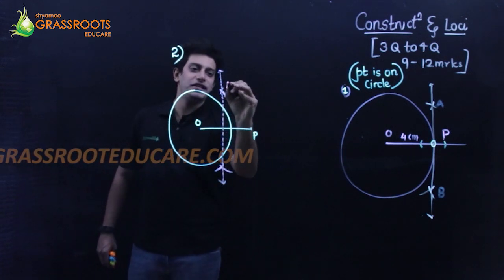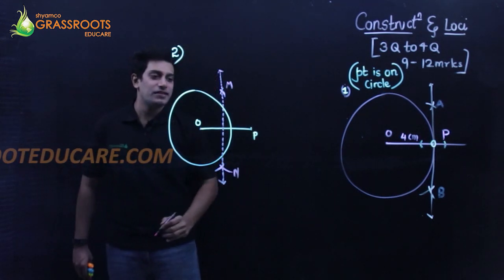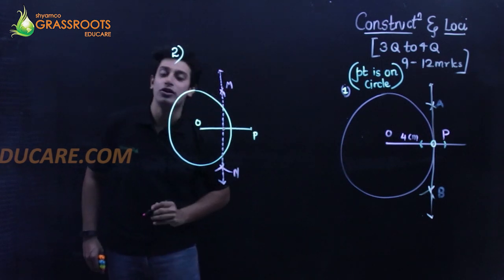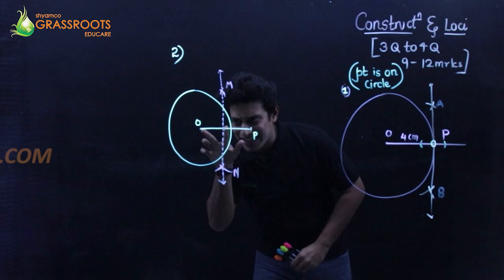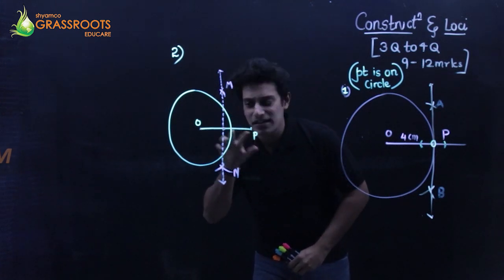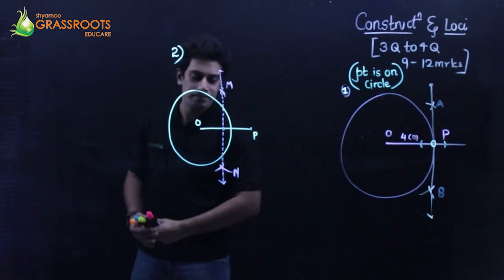Let's say this point is M and this point is N. This is actually a perpendicular bisector. What do you mean by a perpendicular bisector? It bisects into two equal parts and it is even 90 degrees. Right, this is a perpendicular bisector.